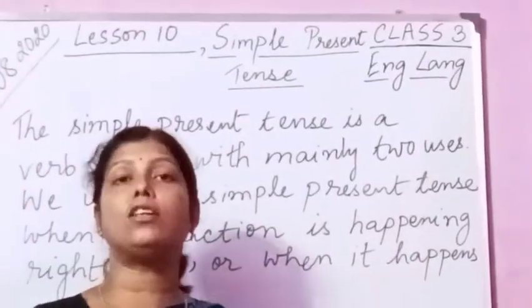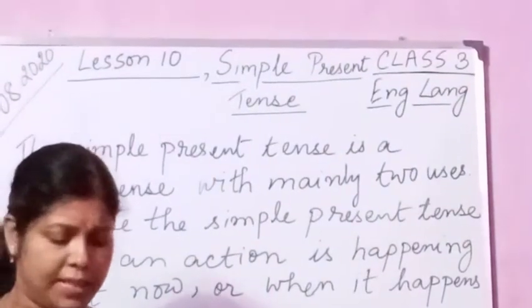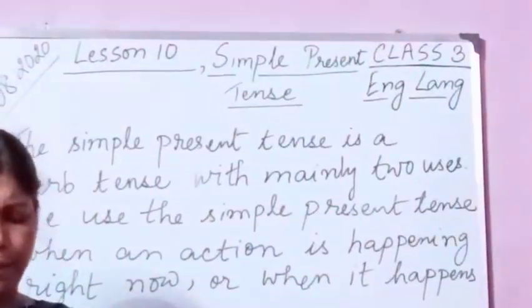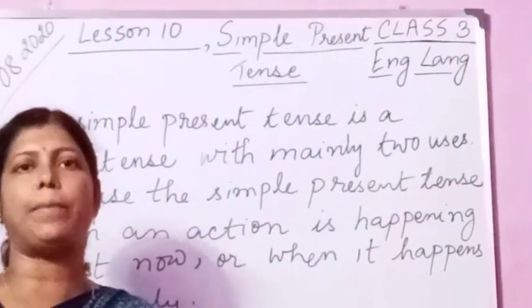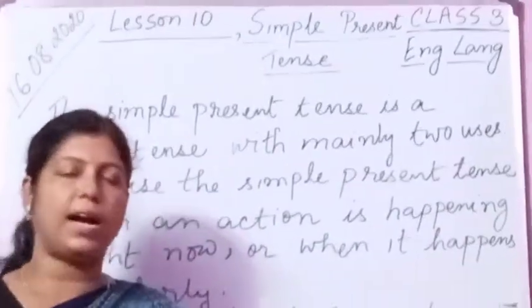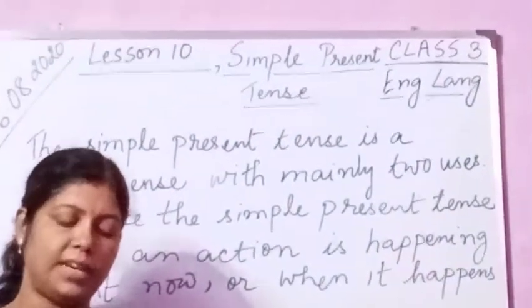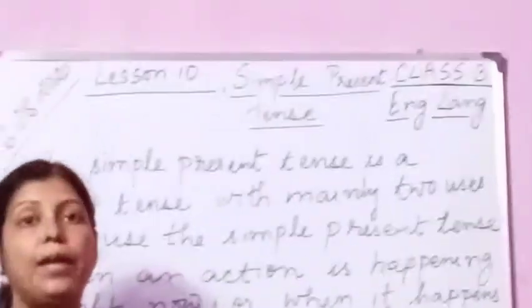I wash my car on Sundays. You see here, this sentence tells us something that happens at a specific time. Regularly this happens. This is actually a habit. Every Sunday, I wash my car on Sundays. Okay, in this sentence also, what is the subject here? Here, I wash.